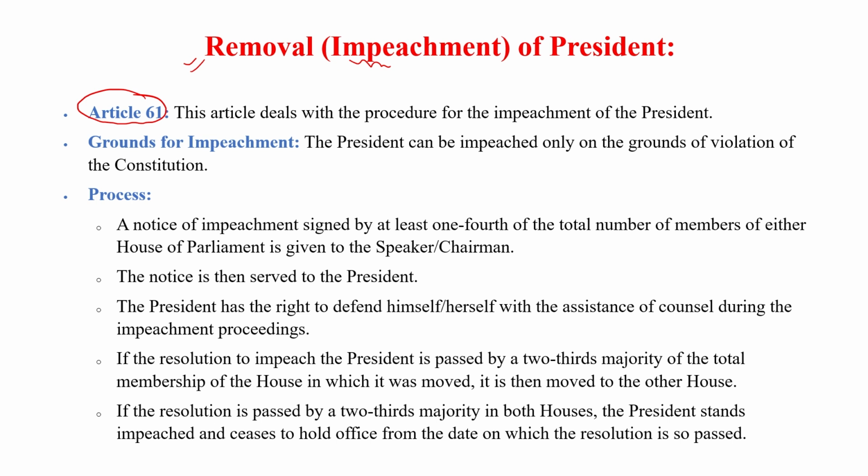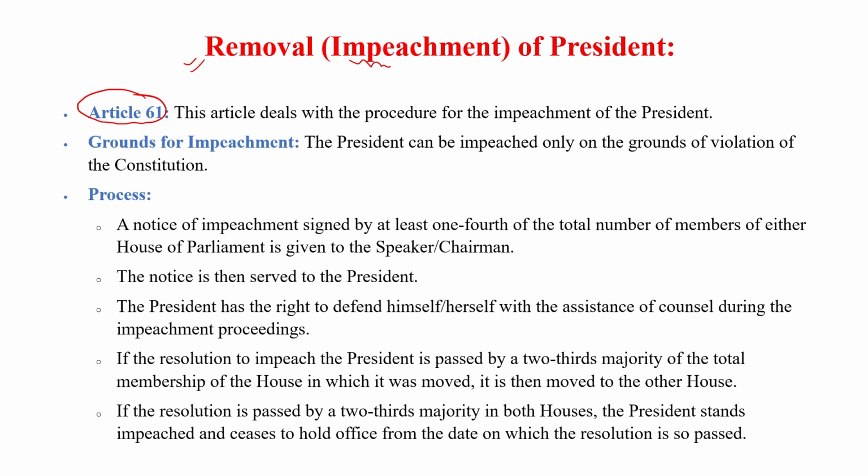The president's removal can be started from either house, Lok Sabha or Rajya Sabha. Let's suppose there is an MP in Lok Sabha who sees that the president is not working according to the constitution, then he can introduce an impeachment bill against the president with at least 1/4 members' agreement.